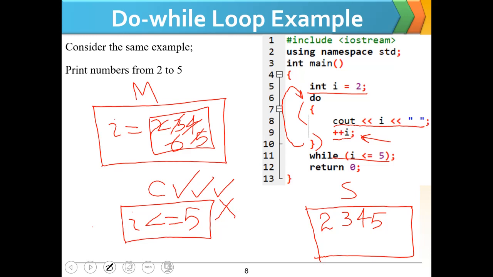So the difference here is that in the previous loops, while and for loops, we checked the condition 5 times, and here we have checked only 4 times, because at first we execute the loop and then we check the condition.